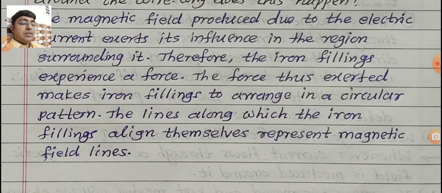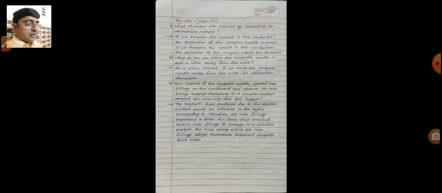Iron filings means small particles of iron automatically arranged in the form of circles. The lines along which the iron filings align themselves represent magnetic field lines. So these are the answers of the given activity.